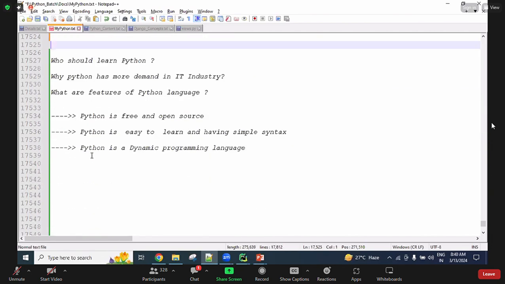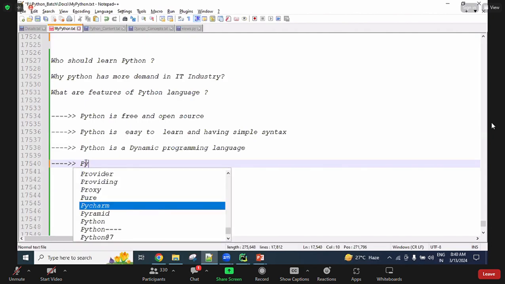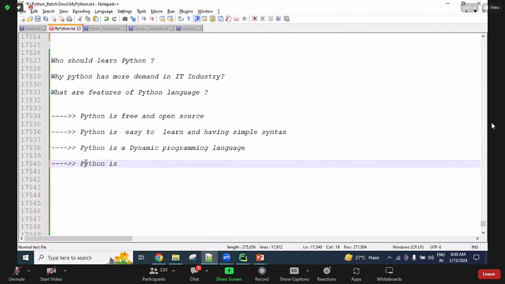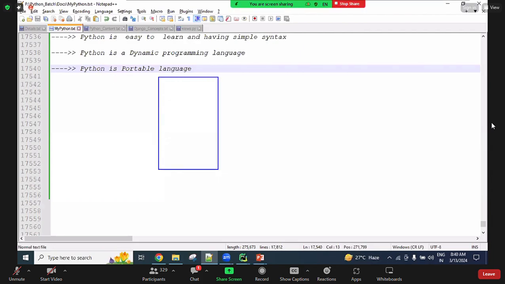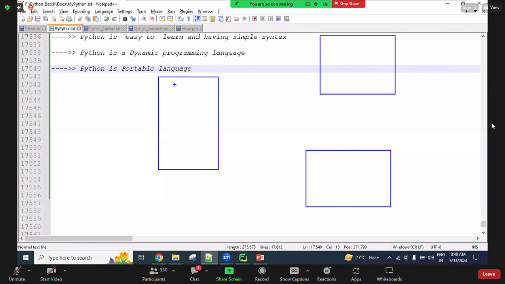Yes, next. So one more point. A lot of reasons are there, guys. Python is a portable language, also called a cross-platform language. Cross-platform means that using Python, if we develop one application, without doing any coding changes in that application, we can execute the same application on Windows OS, Linux OS, and Mac OS. In all places we can use the same application without any coding changes. So this is called portable behavior.